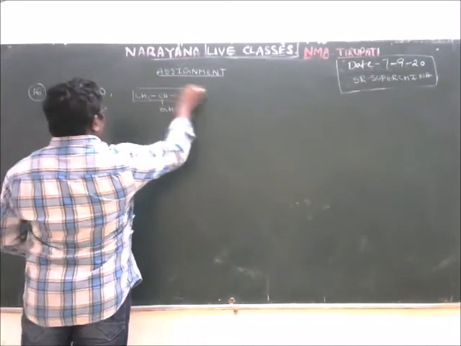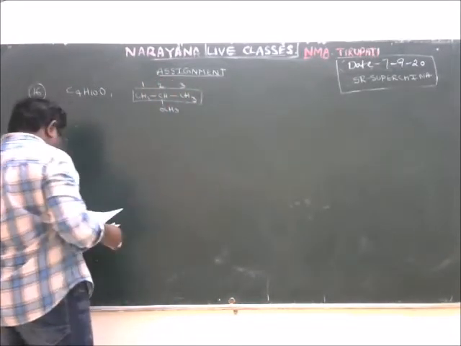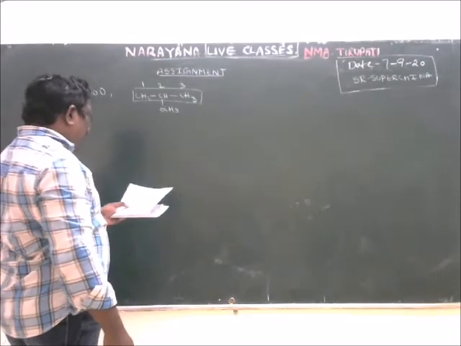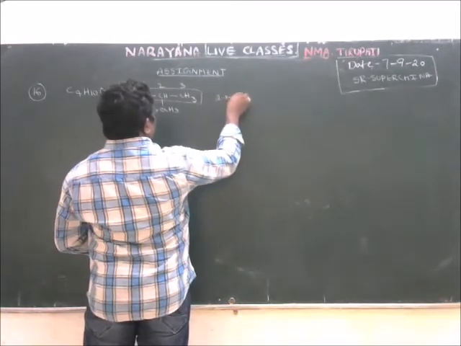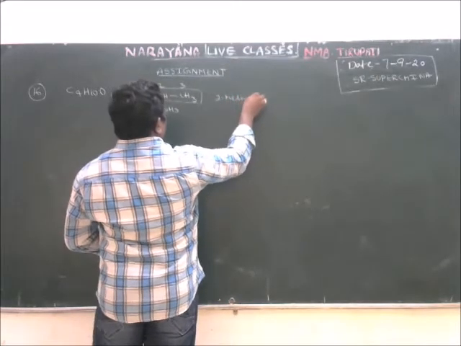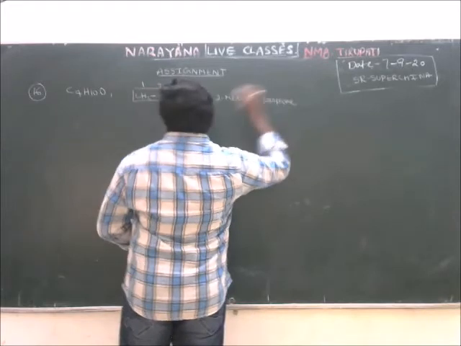So its side pattern is 1, 2, 3. 2-methoxypropane is the answer.